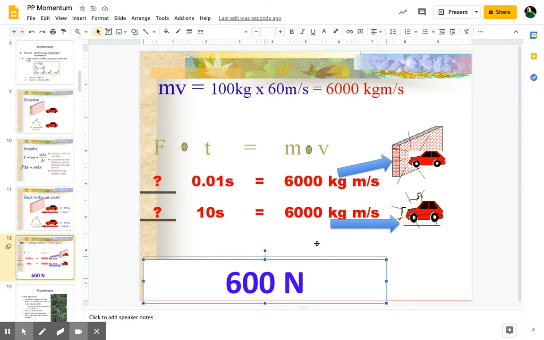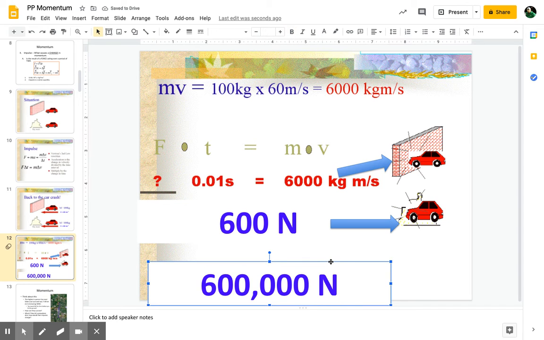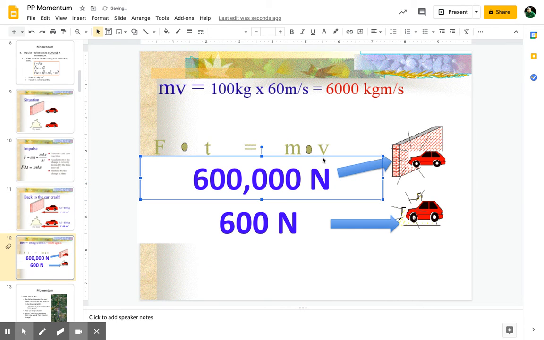The force for the car hitting the hay is actually 600 newtons because you're dividing it by 10. But the car that's hitting the brick wall, since it stops so suddenly, actually experiences a force of 600,000 newtons. That's why most people don't survive a car crash hitting a brick wall, but they can with hay and stuff like that.